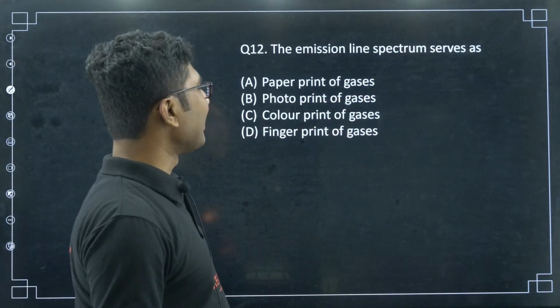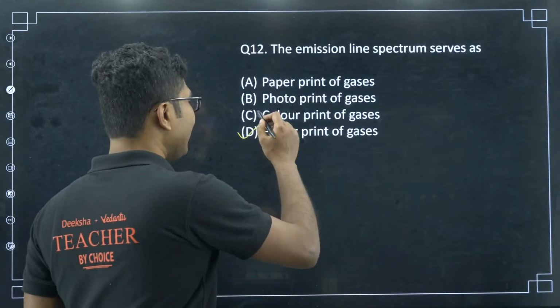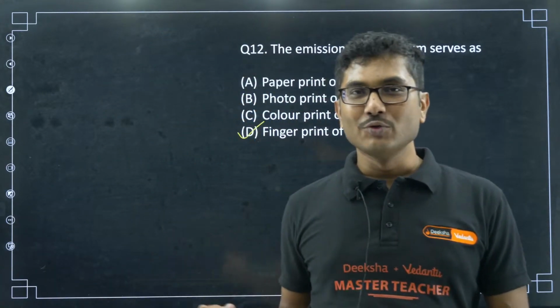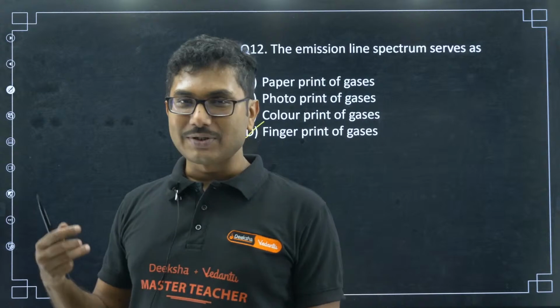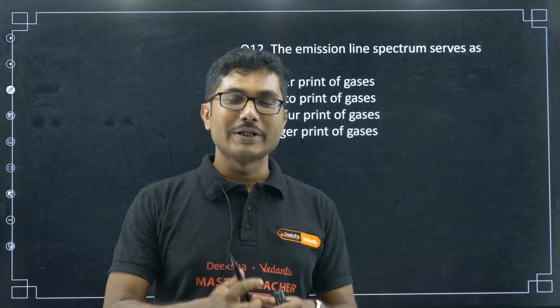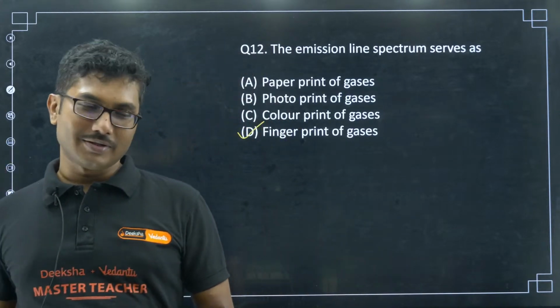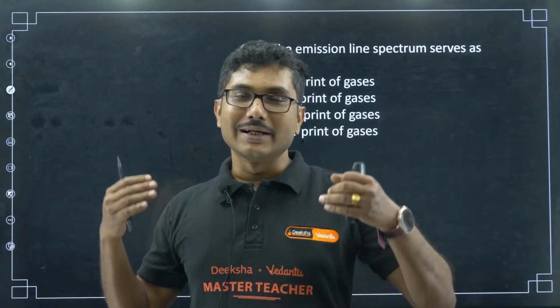No, they basically serve as fingerprint. What is the meaning of fingerprint? You have seen some detective movies where some person committed some crime, and there is a fingerprint available, and through that fingerprint they detect the person, right? Crime stories go like this.